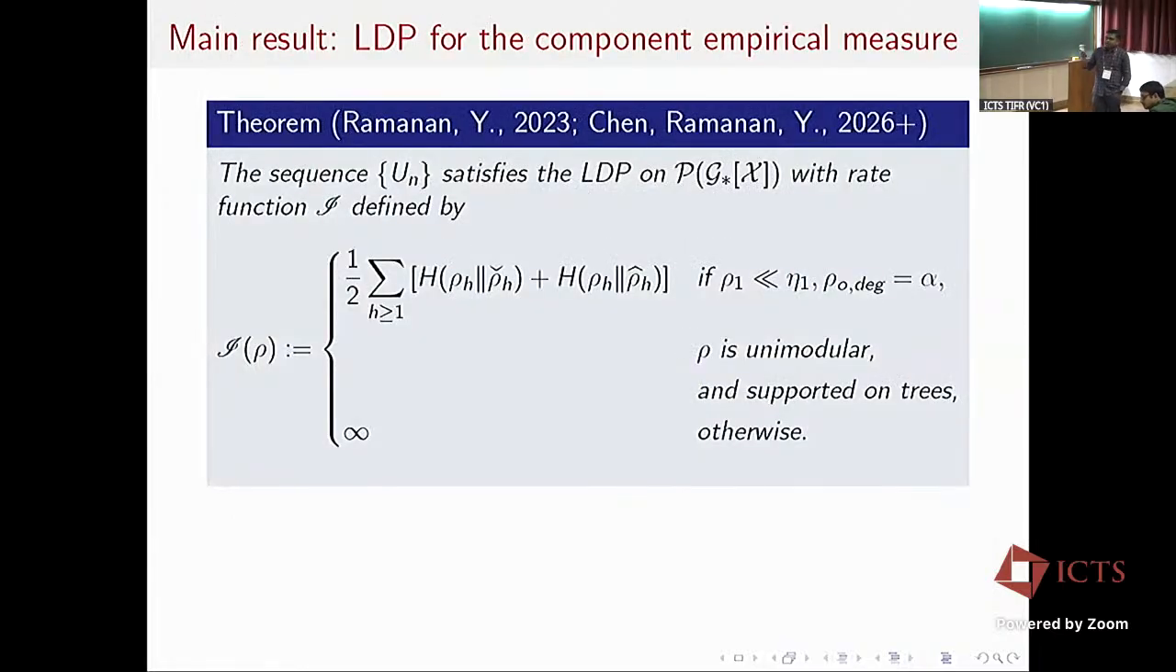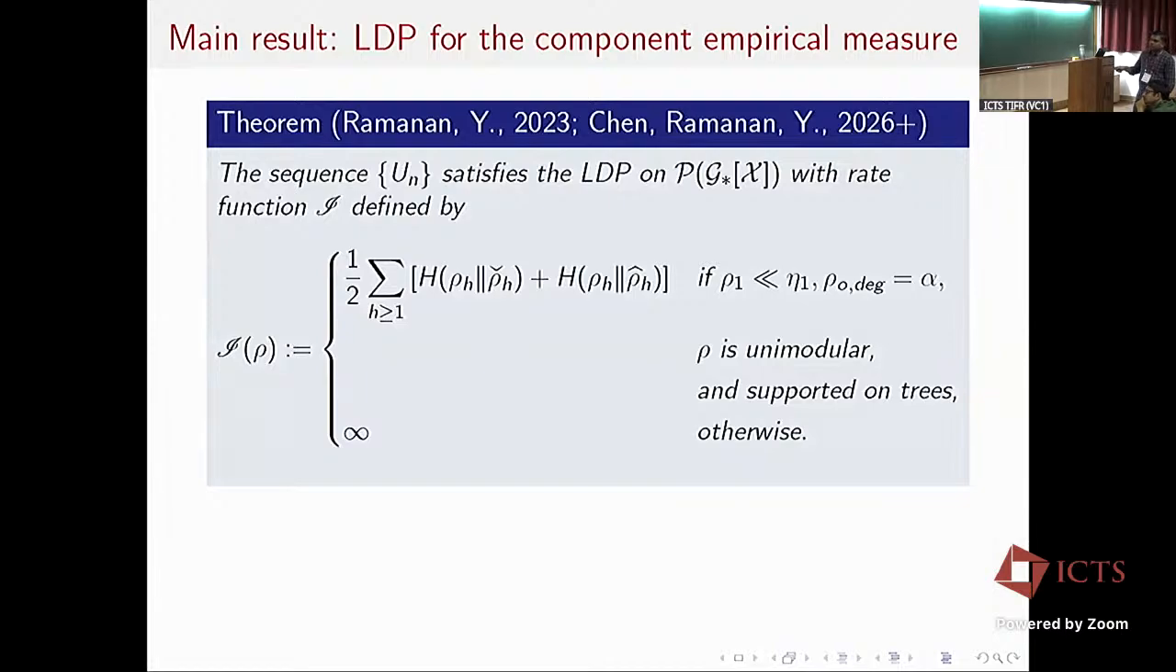With this definition, I can now state the full result, the form of the rate function. First, the sequence UN satisfies the LDP on the space PG star with the following rate function. The rate function is infinite unless rho is unimodular and supported on trees, and rho 1, which is the first marginal of rho, is absolutely continuous with respect to eta 1. We also need that the degree distribution of rho must be equal to alpha. If all of that is satisfied, then the rate function takes this form.